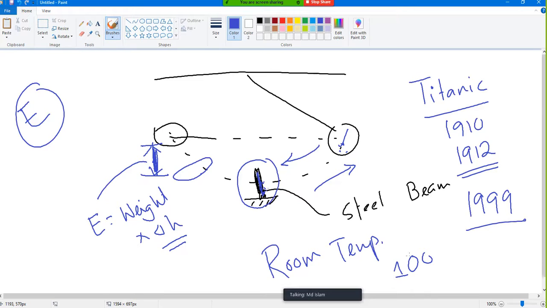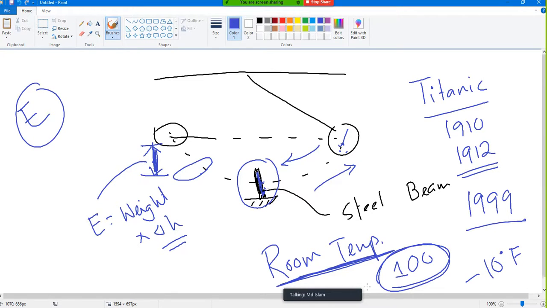But they forgot that if I decrease my temperature in the ocean, when there was snow, the temperature was say minus 10 degrees Fahrenheit, whatever. If the temperature lowers, this energy decreases a lot.